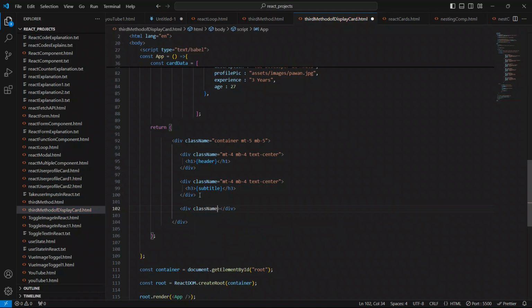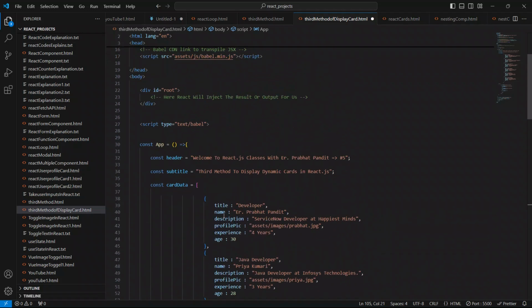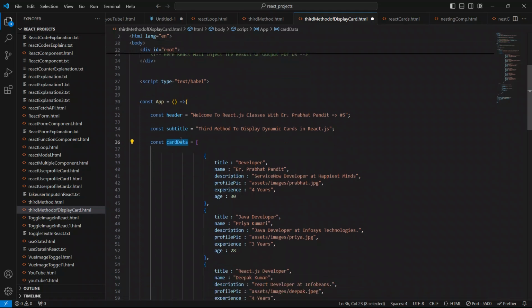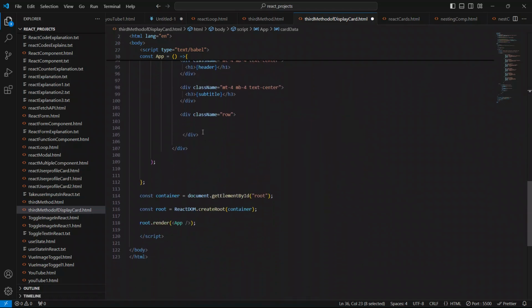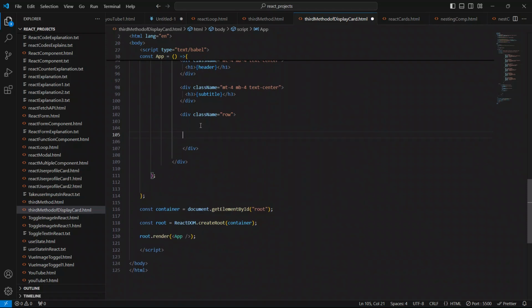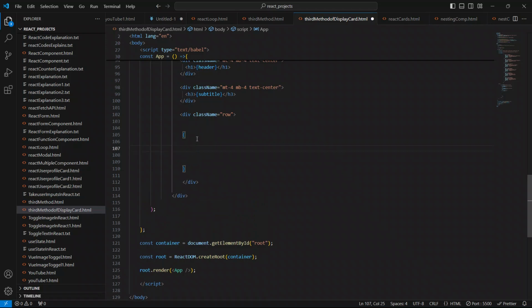I'll give the class name row. Open this div, and inside it copy this card data variable name from here, because it is an object. We are going to look through this card data, and it has 6 elements. We all know that we have to use the open and closing curly braces to show the expression's value in the browser.